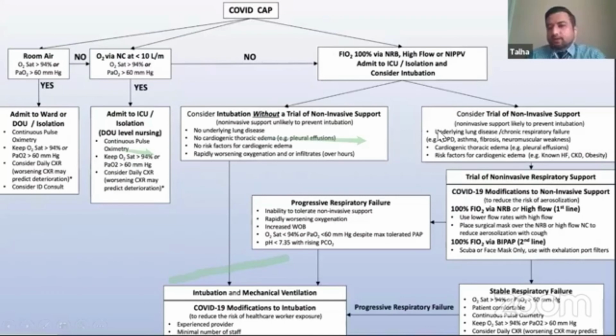In those patients, you can give a trial of non-invasive support. But if the patient does not have any of those conditions and they are having rapidly worsening oxygenation, you can bypass non-invasive ventilation and go straight to invasive ventilation. And if someone is on non-invasive and they're not doing too well, later on you can consider intubating them.